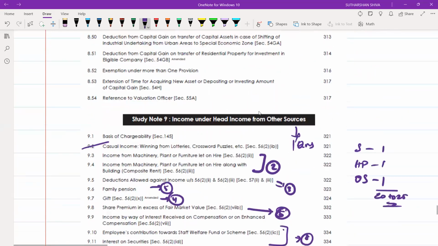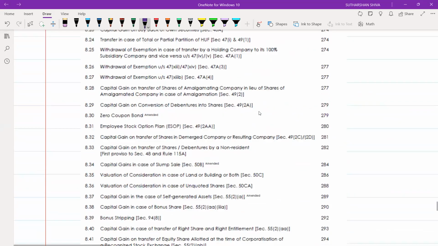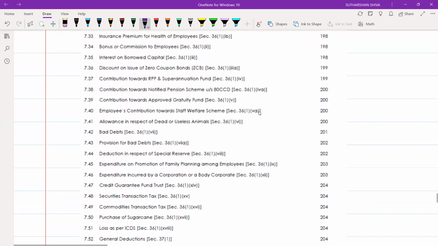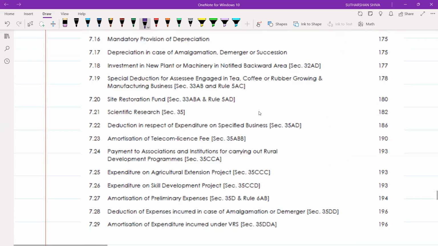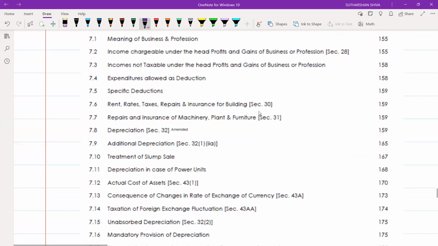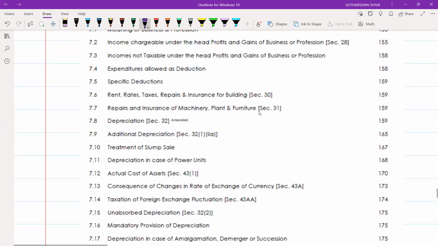Okay. Once it is done, we will move on to PGBP. Under the PGBP, I will tick some sections. I will tick some subparts. You will remember those subparts and give it in your examination.